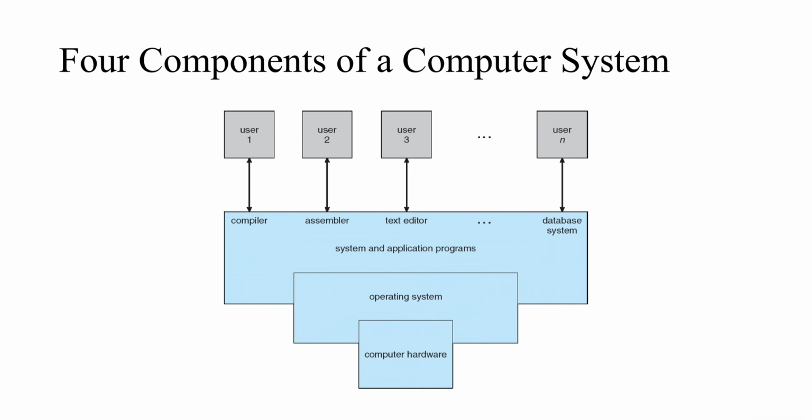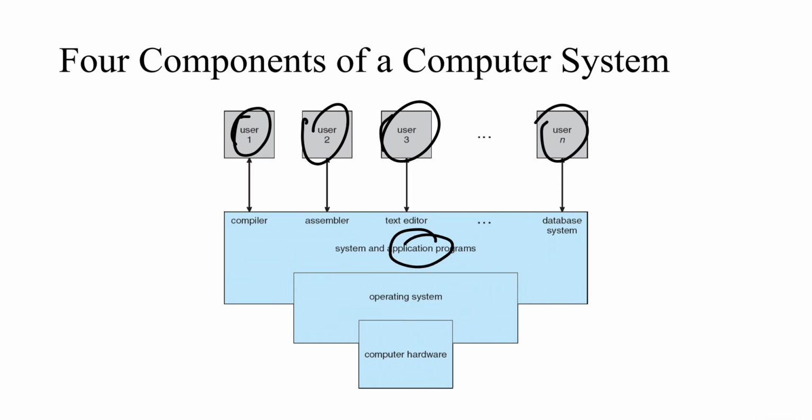Understanding the flow part here. See, as a user, there might be multiple users who want to interact with the computer. And as a user, how are we interacting? I am interacting through something called application programs. It might be different kinds of application programs, any application program. With the help of application programs, we try to interact with the system. And when I say system, we are interacting with the operating system. And what will the operating system do?